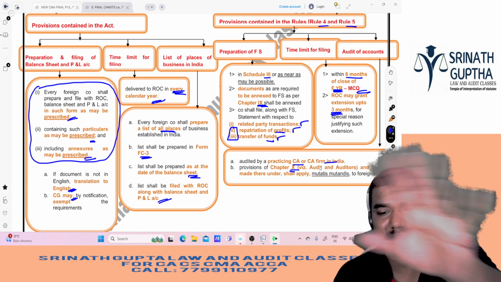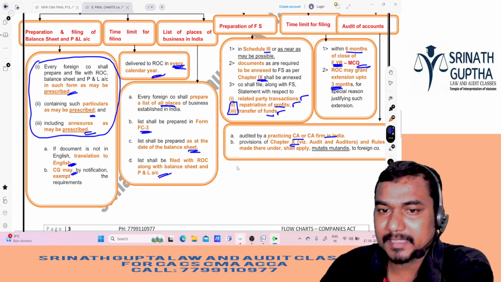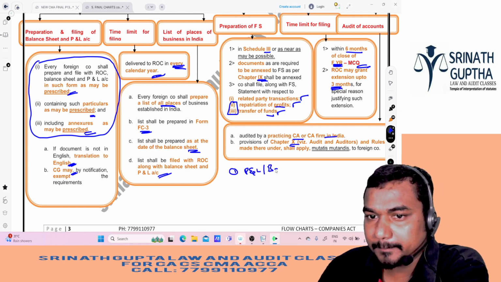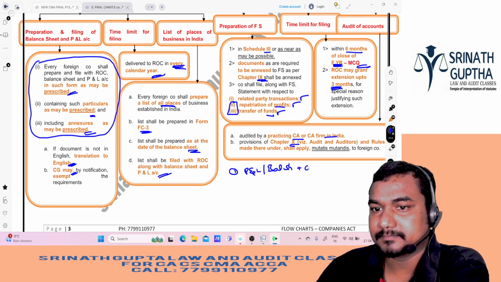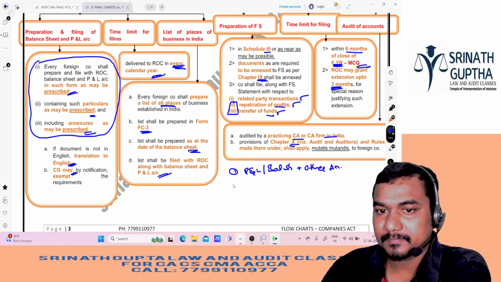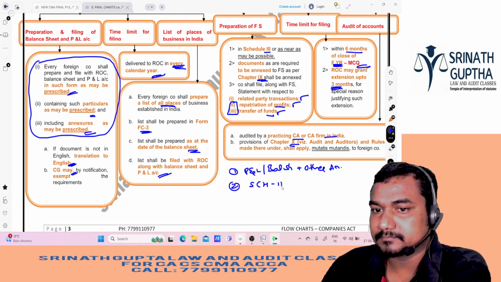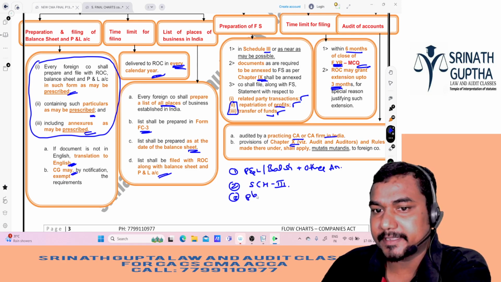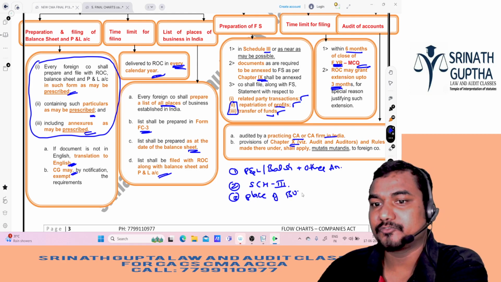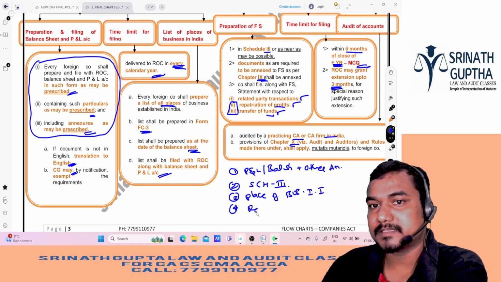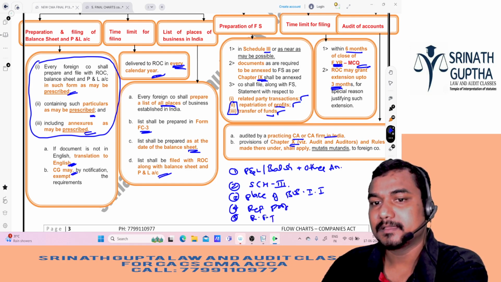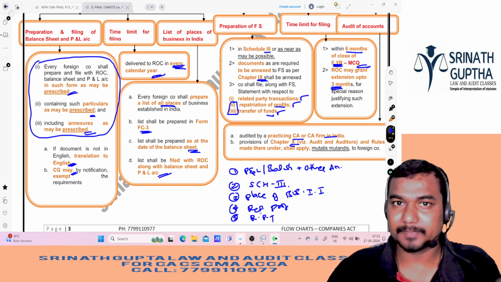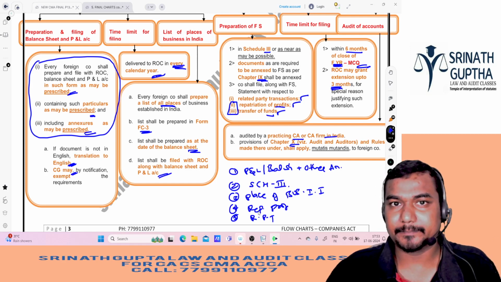So, summary of the whole thing, let me write here. Every foreign company has to prepare P&L, balance sheet plus other annexures, similar to Schedule 3, in English, and also places of business in India, along with the repatriation of profits and funds, and also related party transactions.